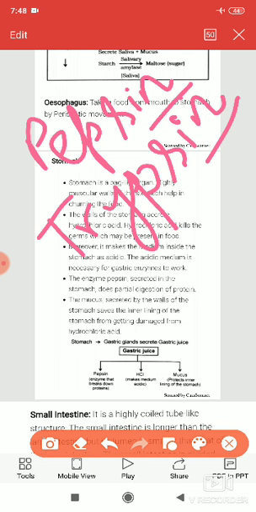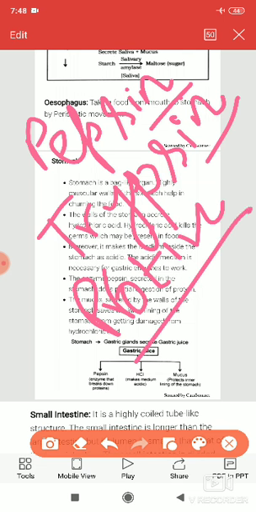When an enzyme name ends with "in", then you can write without doubt that this enzyme functions only on the protein food component.